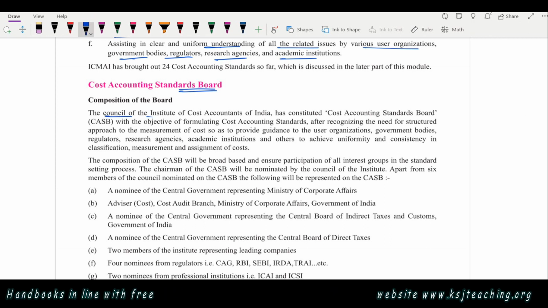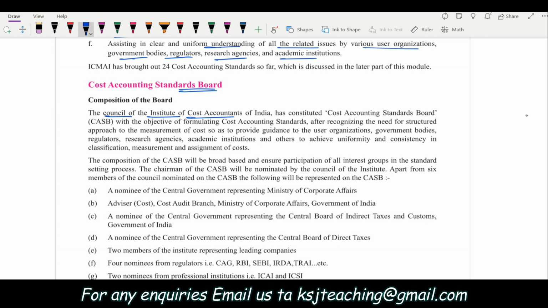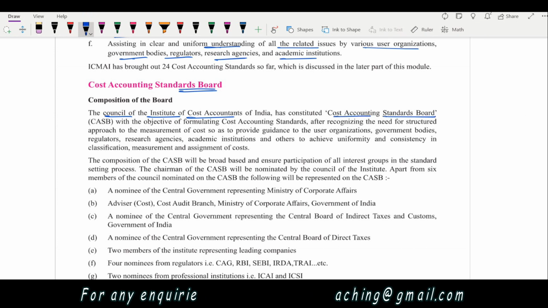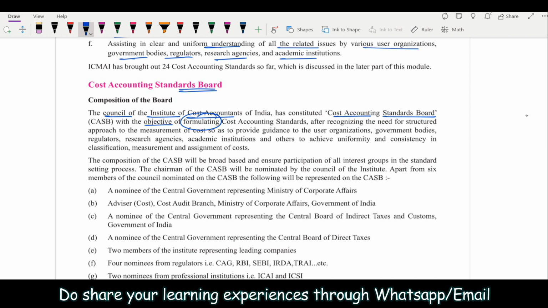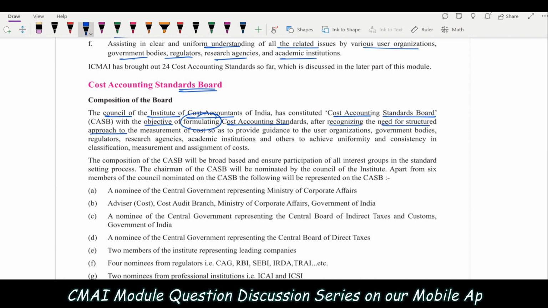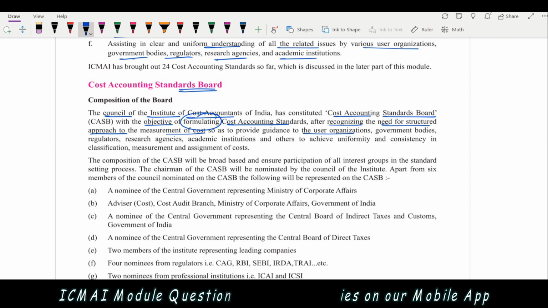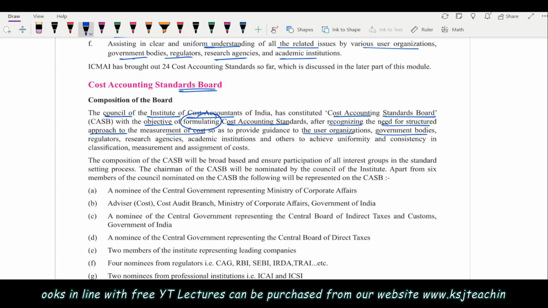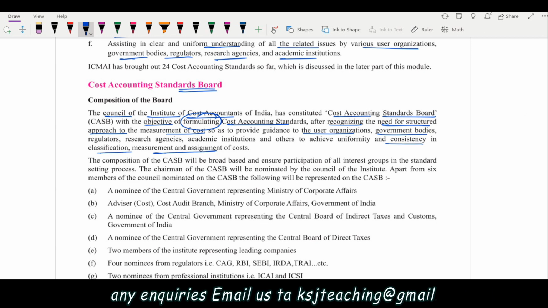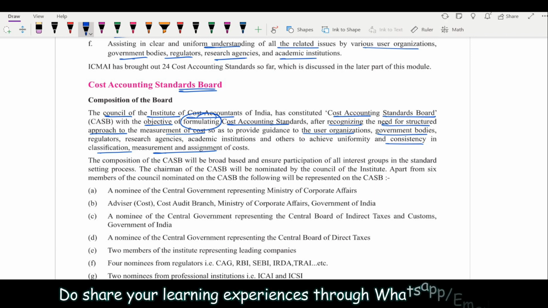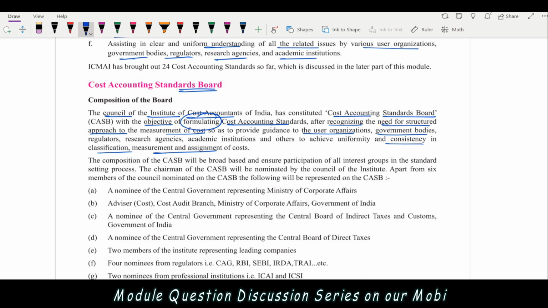So the Council of the Institute of Cost Accountants of India has constituted the Cost Accounting Standards Board, CASB, with the objective of formulating the cost accounting standards, after recognizing the need for a structured approach to measurement of cost, so as to provide guidance to user organizations, government bodies, regulators, everyone, to achieve uniformity. That means the basic function of the CASB is to formulate the cost accounting standards. Secondly, to revise the cost accounting standards from time to time as per the needs of the market. That is very important. The revision is very important, right?